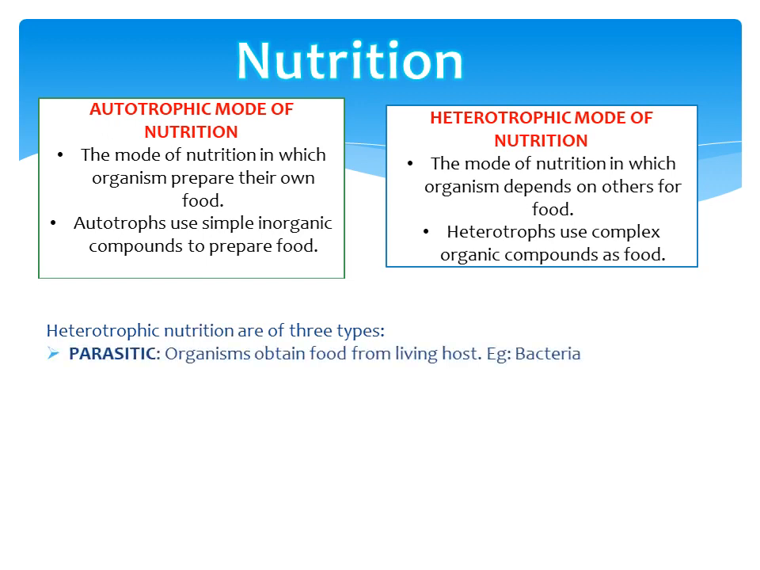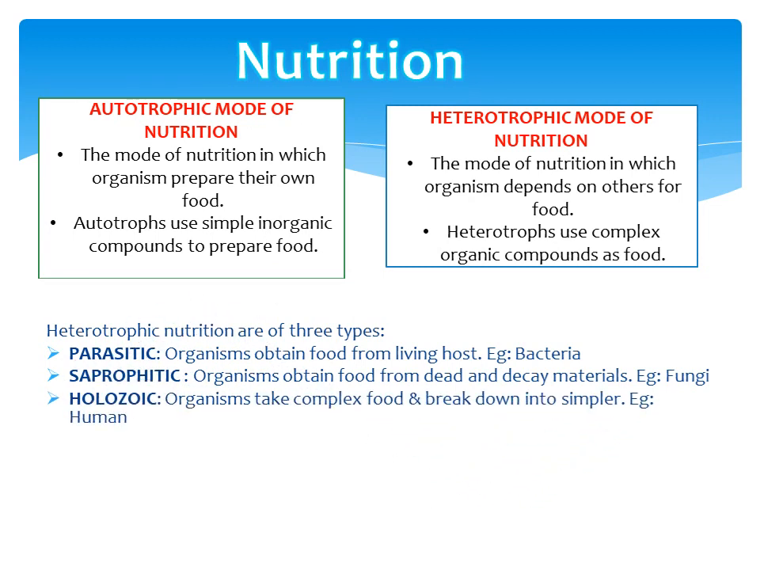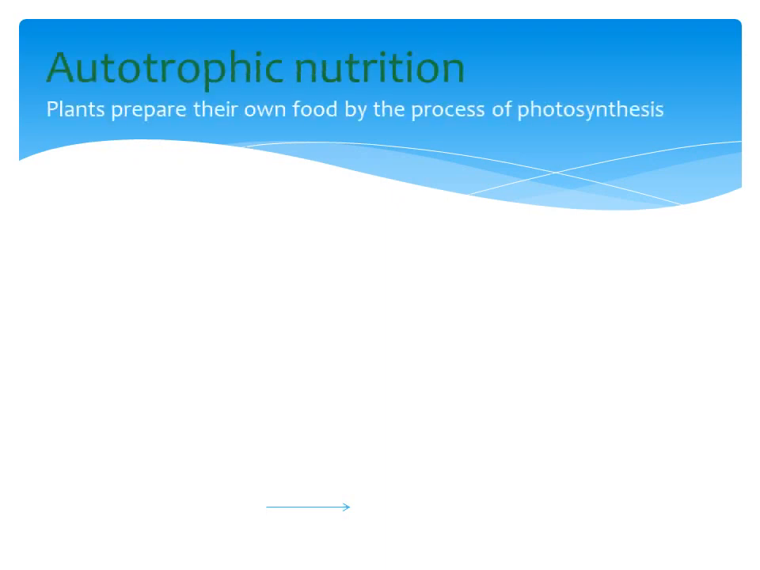Heterotrophic mode of nutrition can be divided into three further types. Parasitic, the mode of nutrition in which an organism obtains food from a host. Example, bacteria. Saprophytic, the mode of nutrition in which an organism obtains food from dead and decaying materials. Example, fungi. Holozoic, the mode of nutrition in which an organism takes complex food and breaks it down into simpler form inside the body. Example, human being.